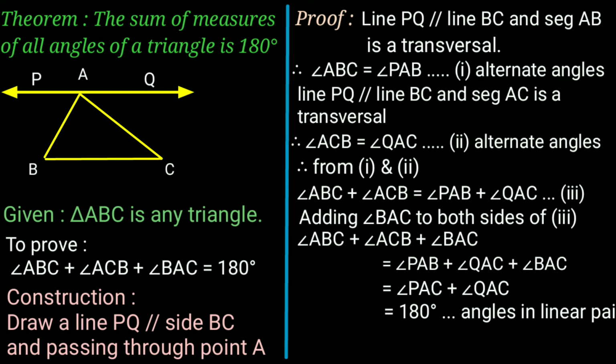In this way we can prove that the sum of measures of all three angles of a triangle is 180 degree. That is angle ABC plus angle ACB plus angle BAC is equal to 180 degree.